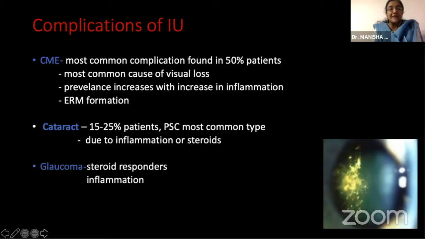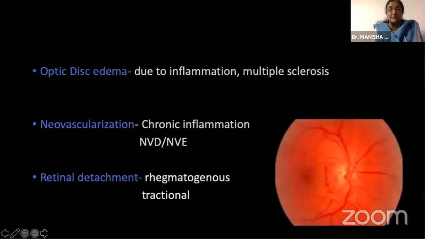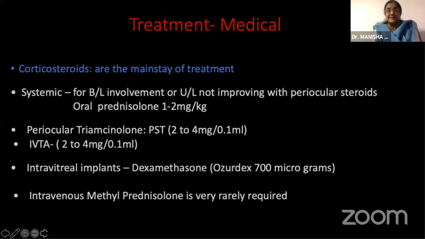We can also have cataract formation, and most commonly found is the posterior subcapsular cataract. We can have glaucoma secondary to the steroid, which is very much recommended for treatment in these patients. Then some patients can also develop optic disc edema, and neovascularization can happen secondary to chronic inflammation. We can also have a retinal detachment, both rhegmatogenous and tractional detachment, as a complication of long-standing pars planitis.